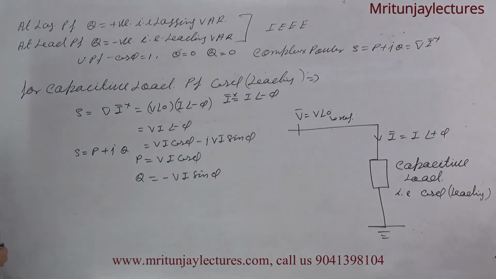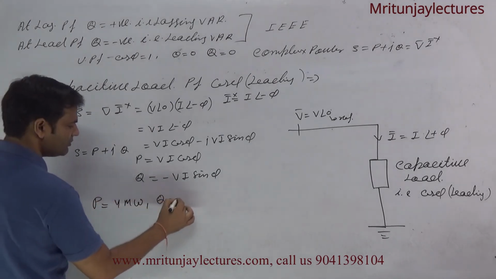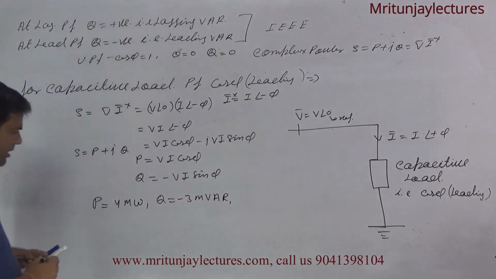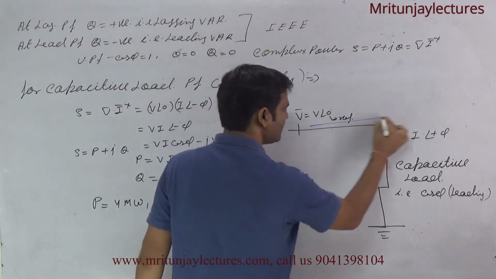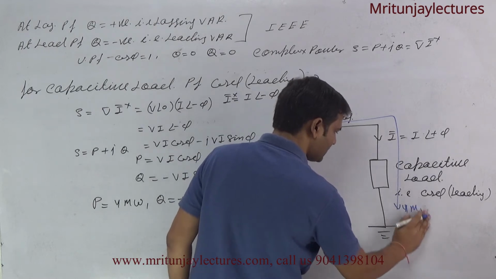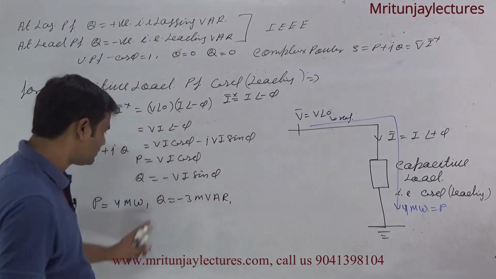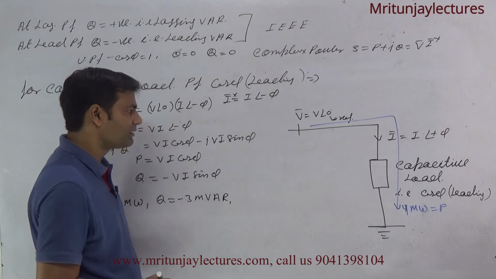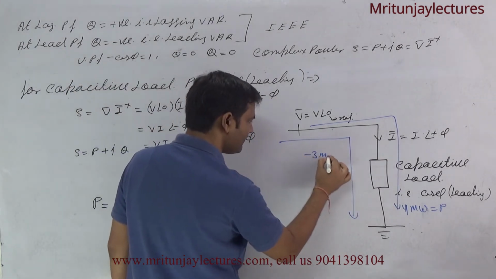Now, if you consider P equal to 4 megawatt and Q equal to minus 3 MVAR, and represent P like this, that is 4 megawatt. And the direction of Q is written as minus 3 MVAR.